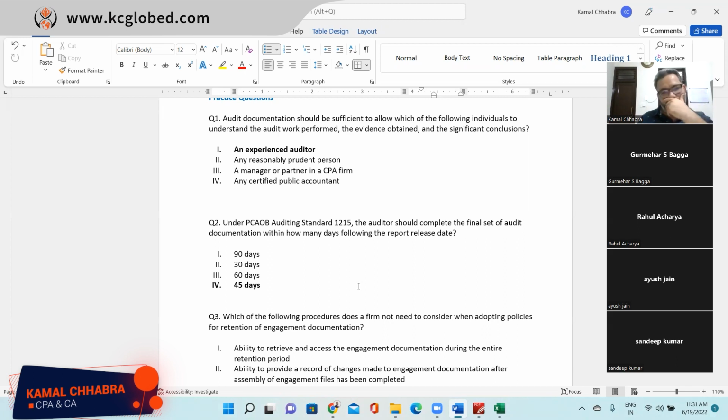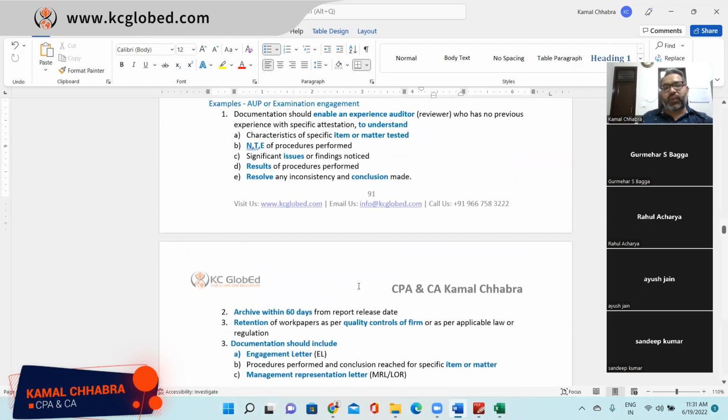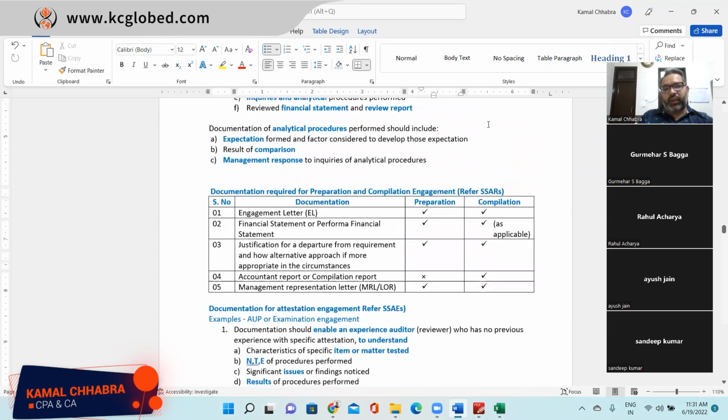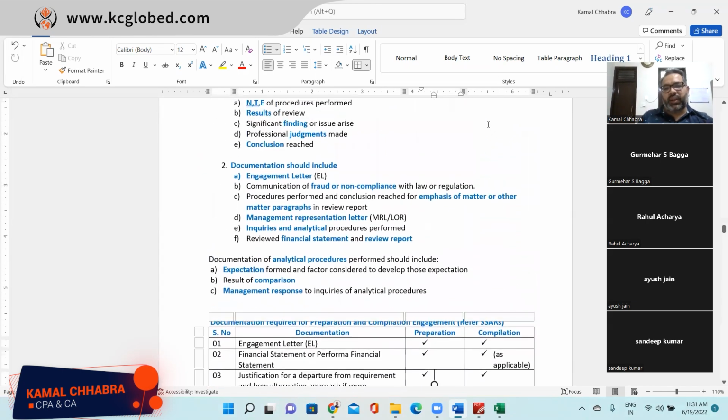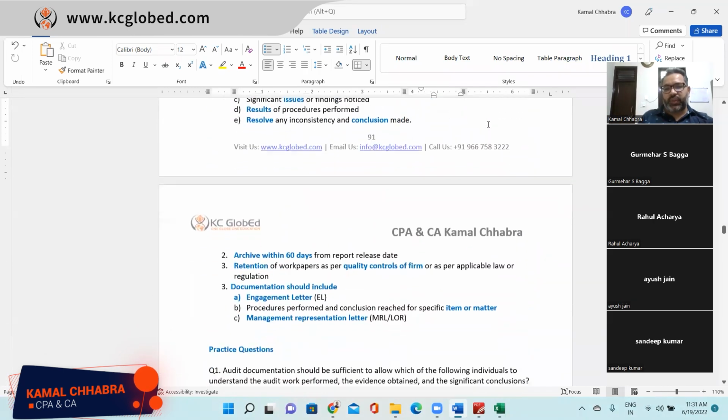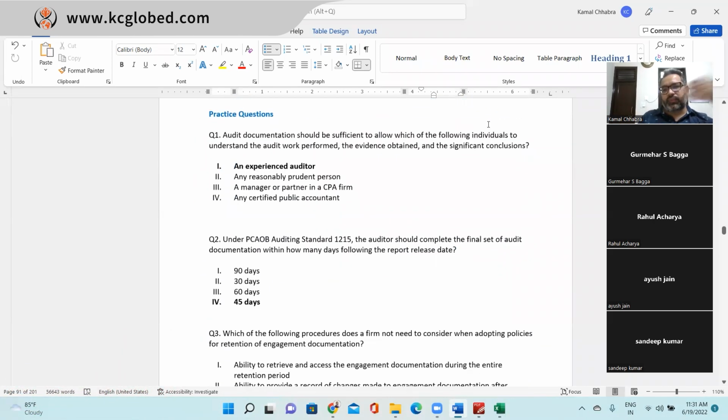Even as a fresher, we are not able to understand the audit work, and we need some experience for it. Yes, that is the reason it is clearly mentioned, an experienced auditor. Every year, if you see, we have studied it is for an experienced auditor, enable an experienced auditor, right? If you see here also, enable an experienced auditor. It nowhere says any CPAs. Make sense?